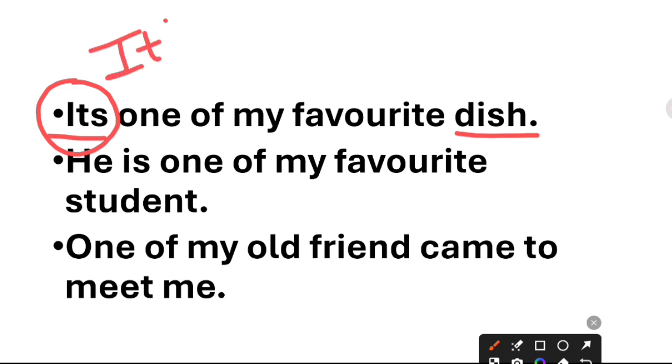The sentence is supposed to have it apostrophe s, which is a contraction for it is. Its and it's are pronounced in the same way, but their meaning changes if they are used incorrectly. So this is the first mistake. You'll write, it is one of my favorite dish.